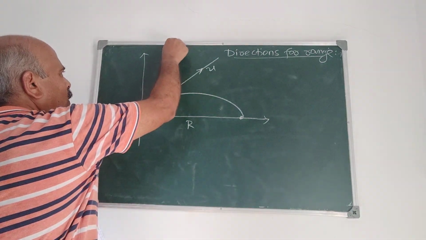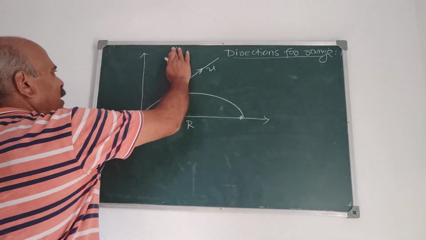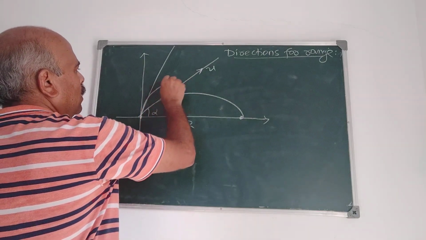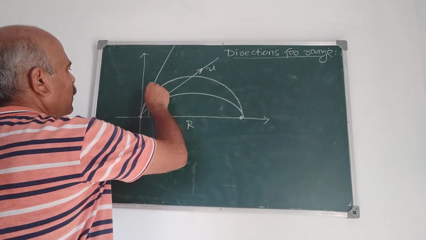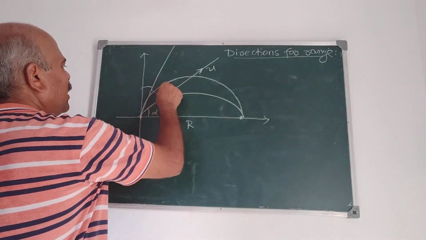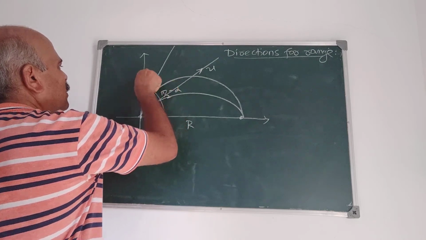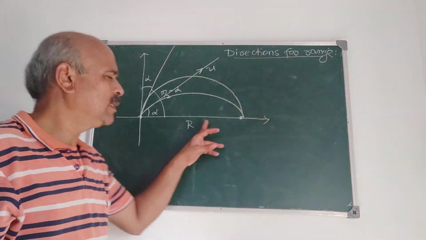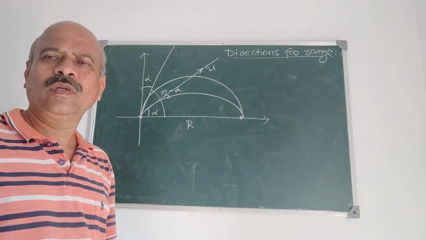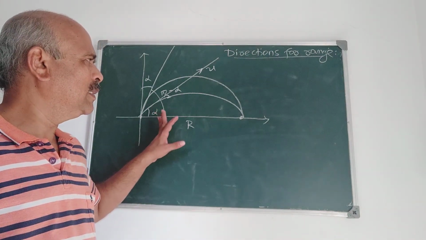Then if the particle is projected with velocity u at angle pi by 2 minus alpha, then also you will get the same range. You followed what I told? The concept is like this.